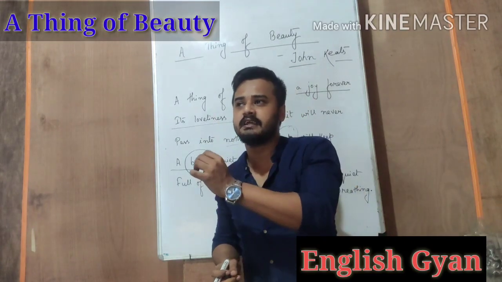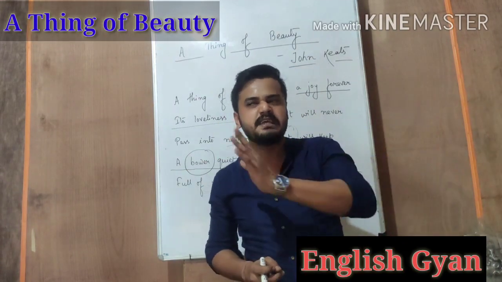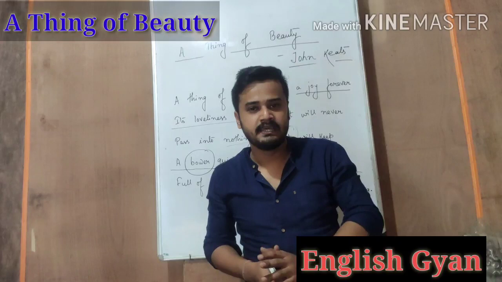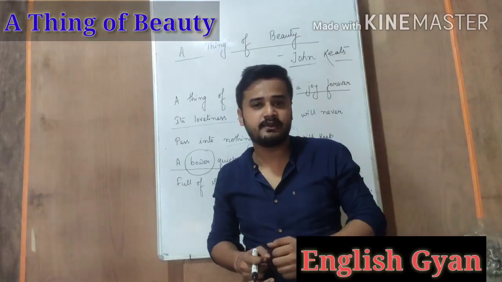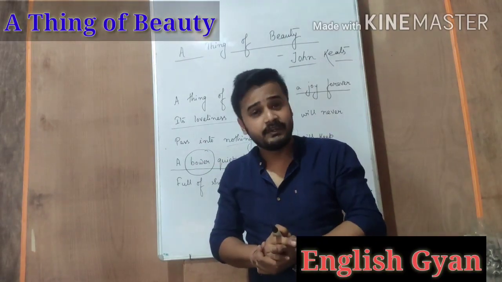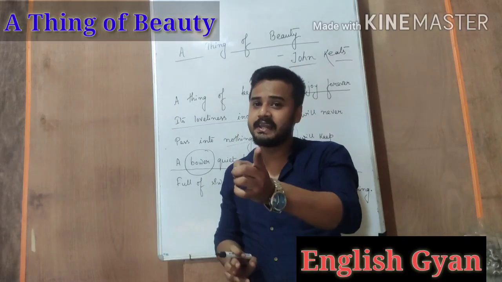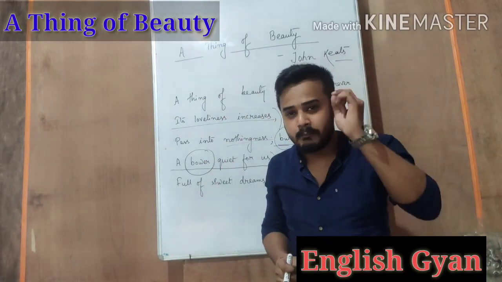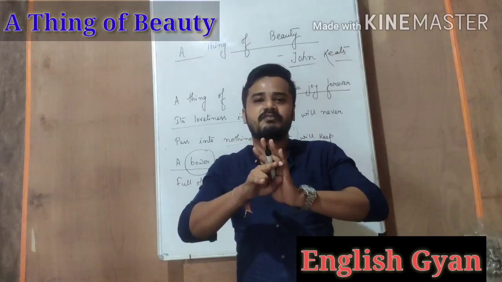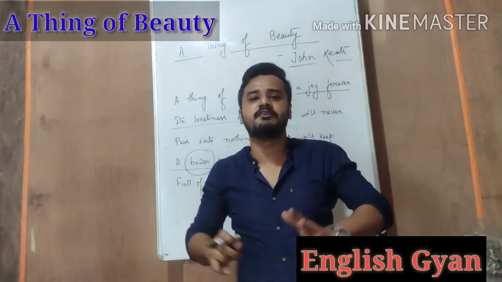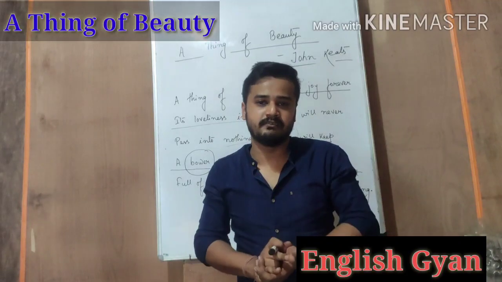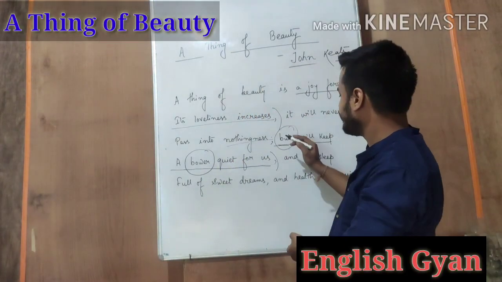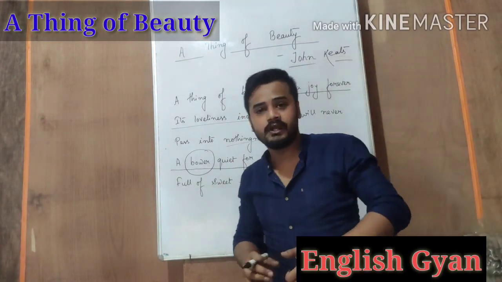Suppose we are traveling or walking around on a very sunny day and it's very warm outside and we need some shade. Where will we get the shade? We will get the shade under a tree. So here again the poet wants to say that Mother Nature provides us shade from everything, from every sorrow in our life. So here he says that a thing of beauty will prepare a bower quiet for us.